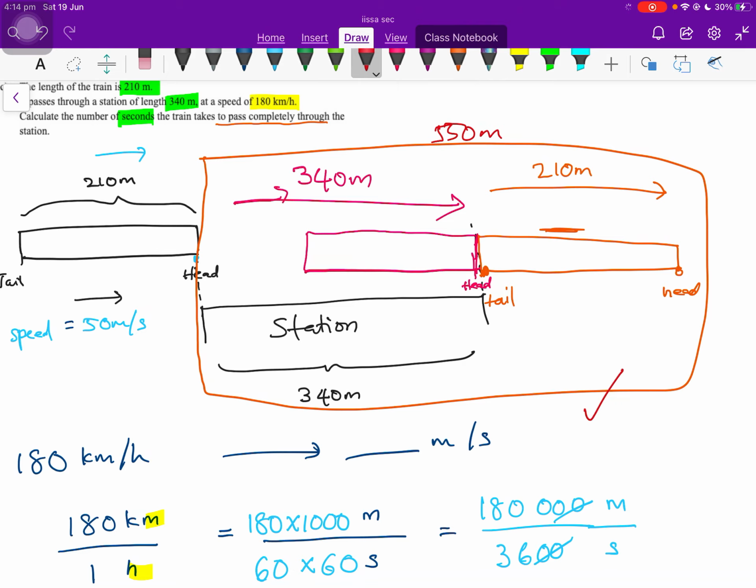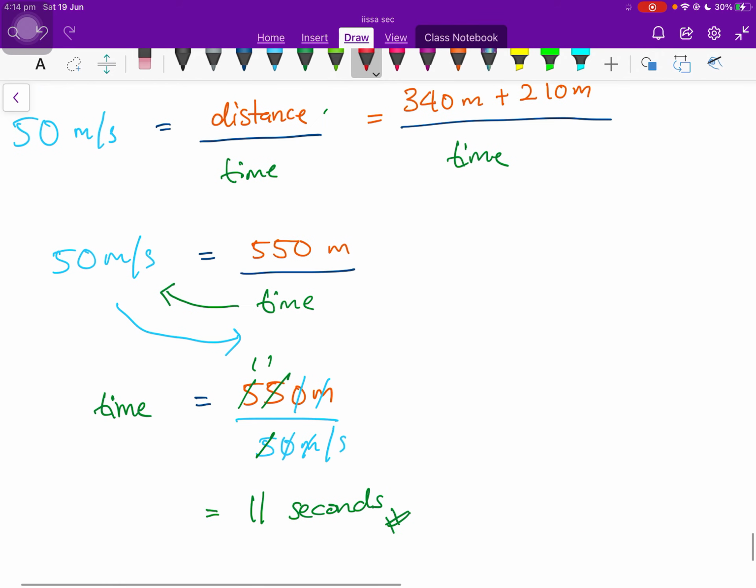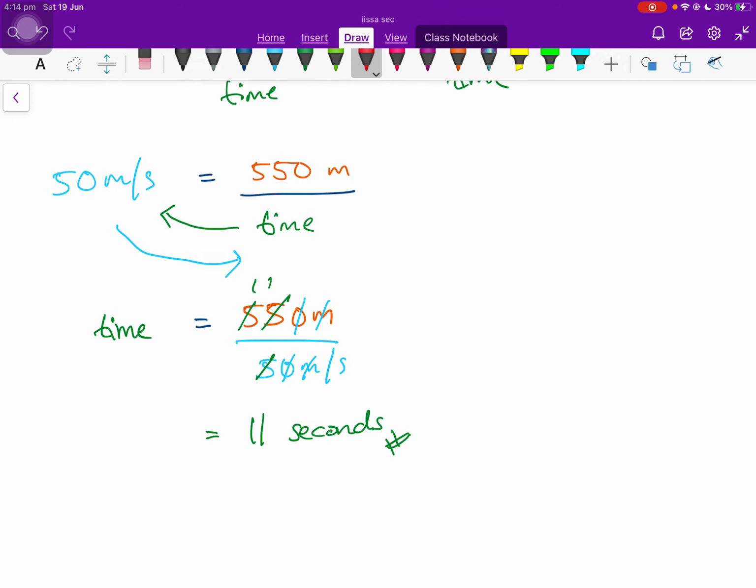Finding the correct distance, you will get 1 mark. And then finally rearranging the equation and getting the final answer of 11 seconds, that is another 1 mark. If you get all correct, you will get 3 marks altogether. So that is the solution for our maths exam for semester 1, paper 2, question number 16.